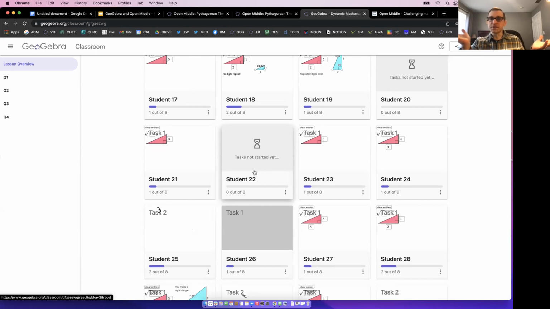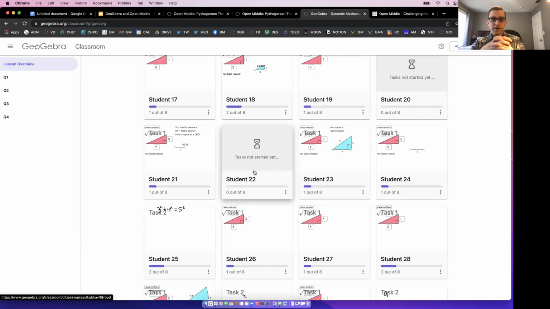If you like what you see in this activity, it's in the Open Middle book. You can hit create lesson, give your kids the link to join it, and watch their thoughts in real time. You could create a lesson in literally 10 seconds or less. This is ready to use, and you don't have to do the GeoGebra brains behind it. This has been done already. It's there for the taking. Use it if you want to engage your kids in a task like this.